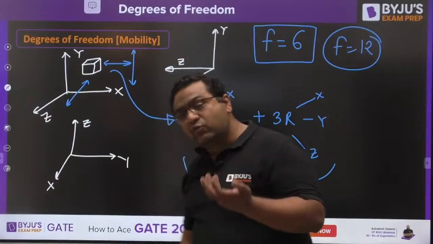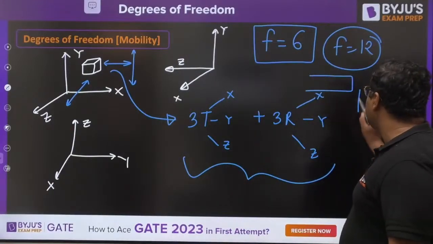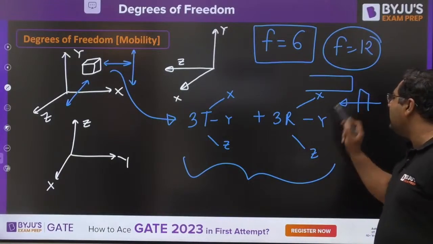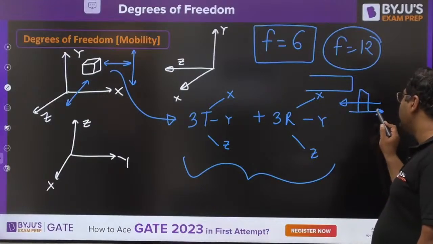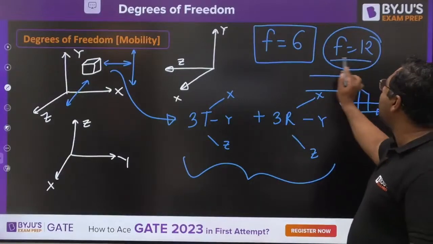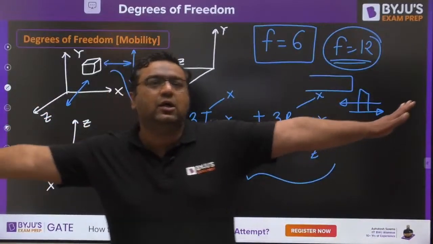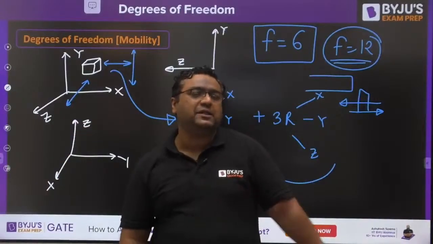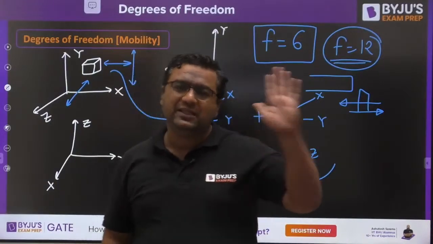But when this motion would be used in the machines, then my dear, if you are going for a turning operation, then definitely the motion of cutting tool in this negative x direction will give the operation to be processed, but in this direction there would be no turning operation happen. So when we are talking about production, degree of freedom would be 12, because positive x translation and negative x translation would be having different meanings. But right now the subject is theory of machines, so we would be taking the maximum degrees of freedom to be 6 only.